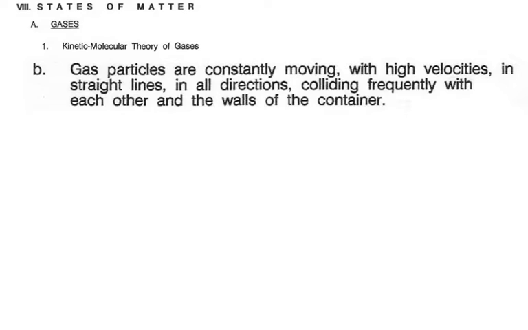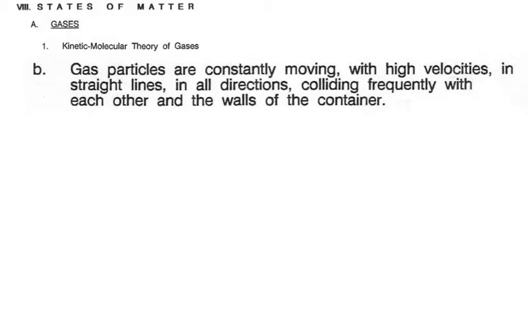The second assumption that we make is that the gas particles are constantly moving with high velocities. They're going in straight lines, they're going in every direction, and they're colliding frequently with each other and colliding with the walls of the container. The first part of this statement, the gas particles are constantly moving, should be no surprise because, as we said, particles are constantly in motion.